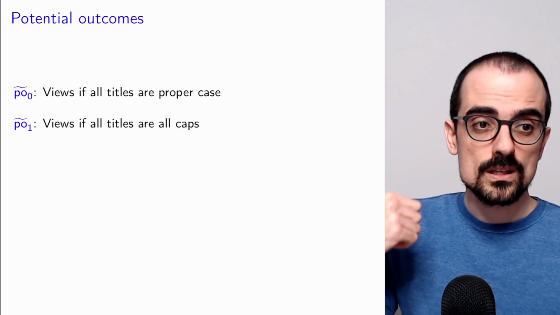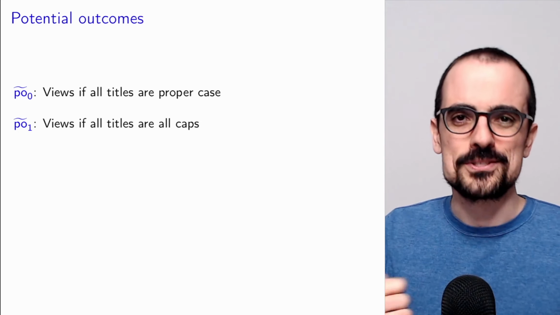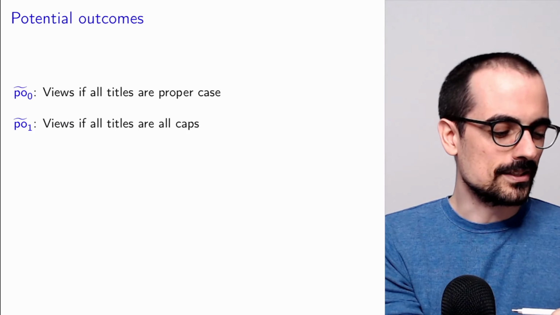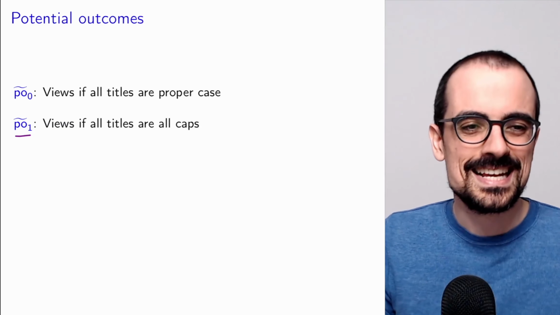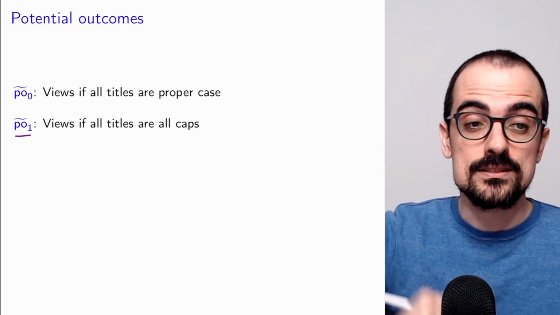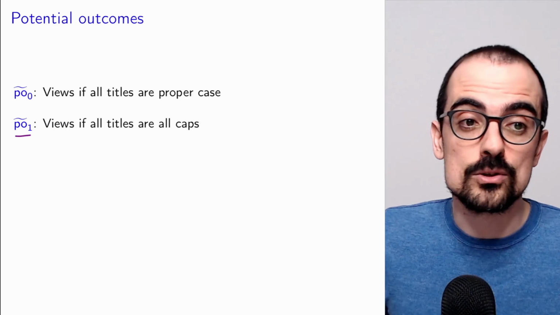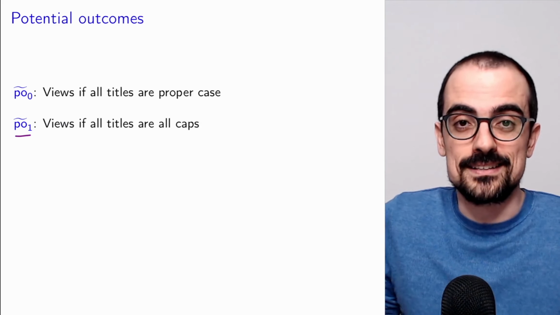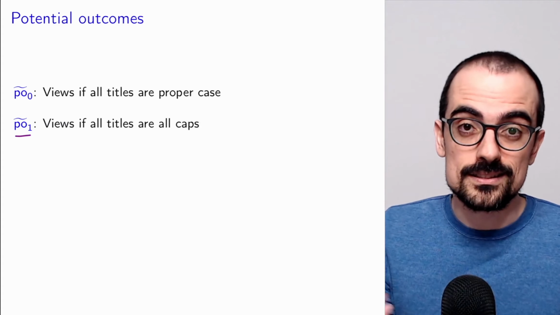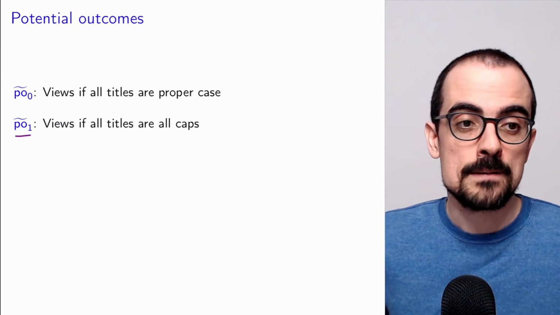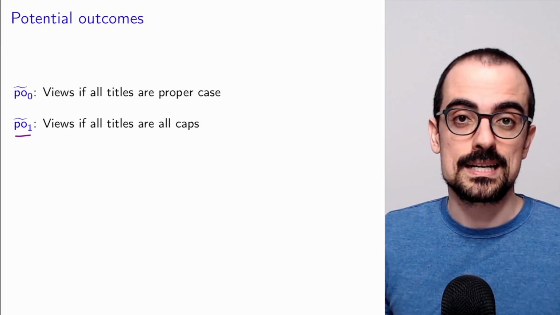Conversely, the potential outcome associated to treatment 1 captures the views if we had set all titles of the videos to all caps. Again, this is just hypothetical because typically we would have set some to proper case, some to all caps, but that's what that potential outcome captures.